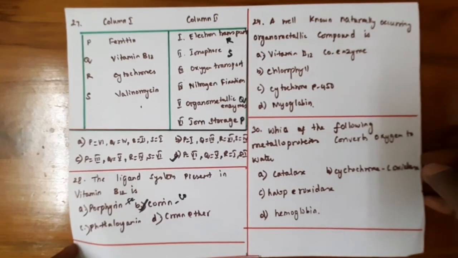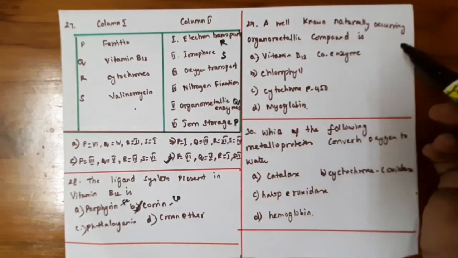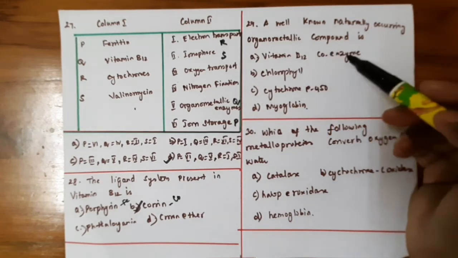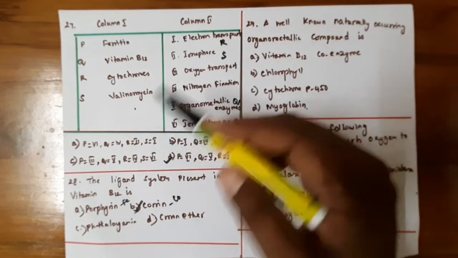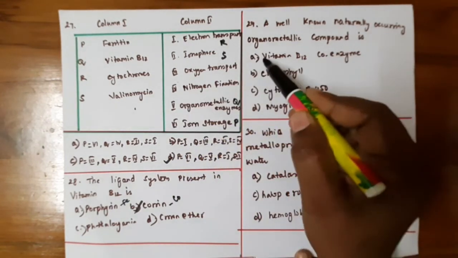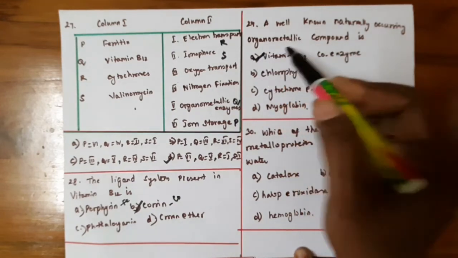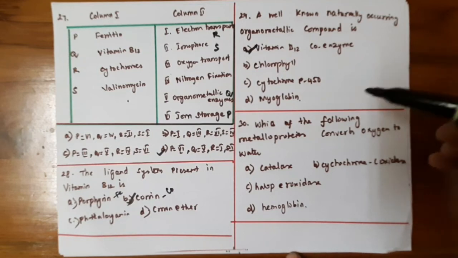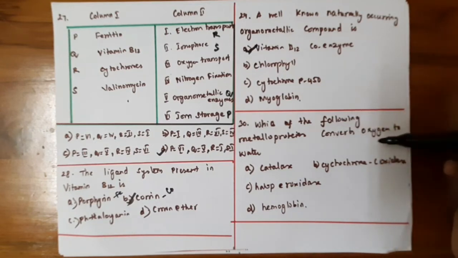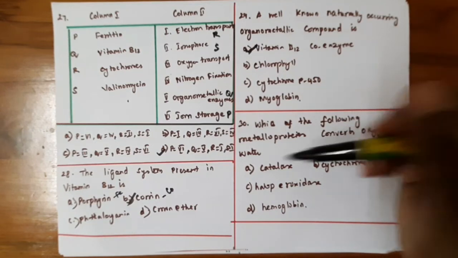Okay. And next question, a well-known naturally occurring organometallic compound. Vitamin B12 coenzyme, chlorophyll, cytochrome P450, myoglobin. So as we discussed in this match the following, vitamin B12 coenzyme is the best example for the organometallic compound. And in this video, last question, which of the following metalloprotein converts oxygen to water?